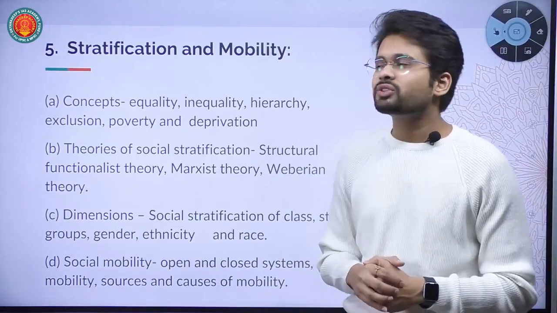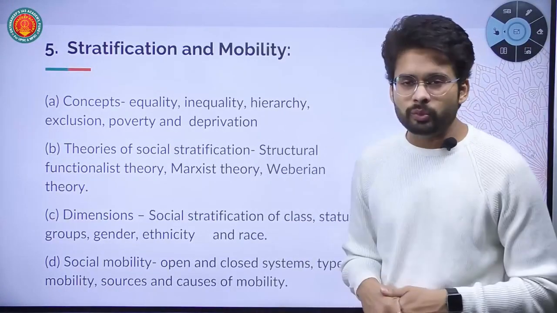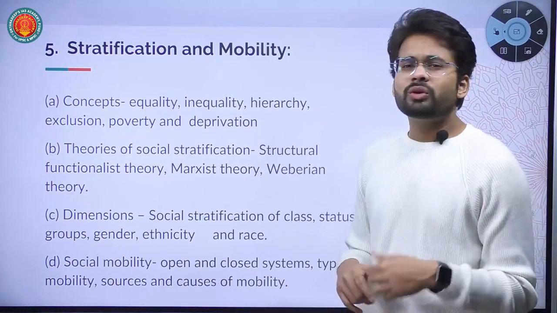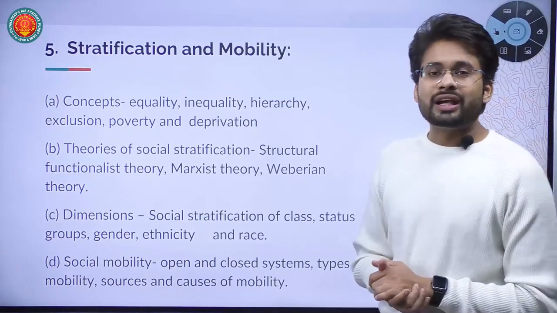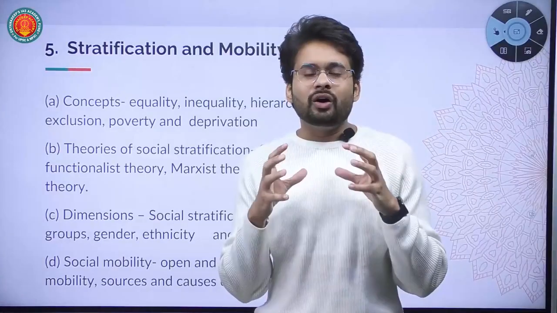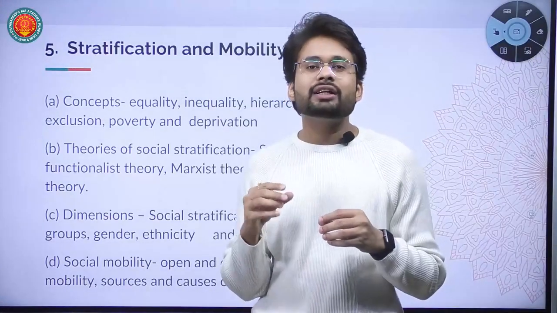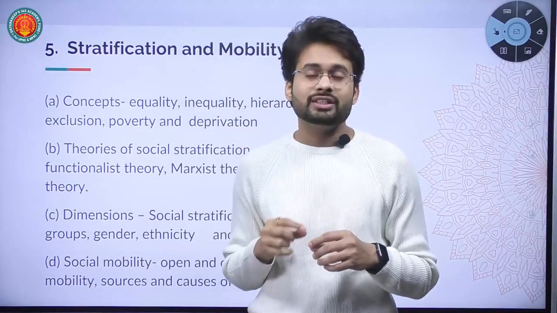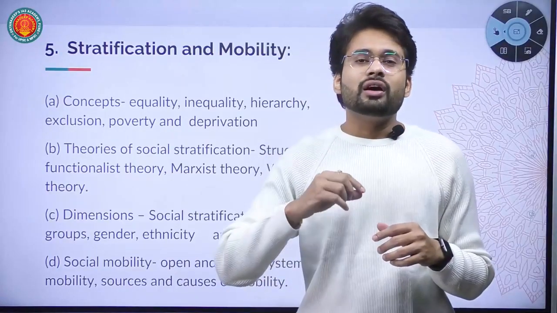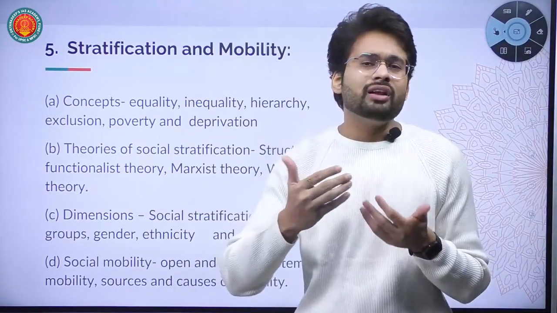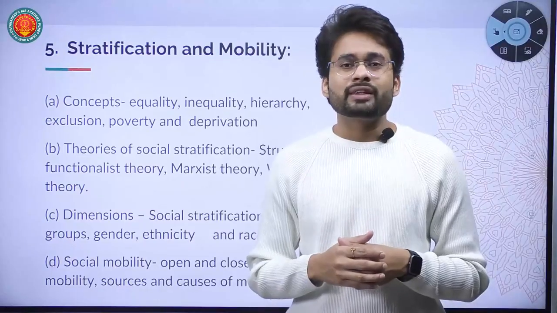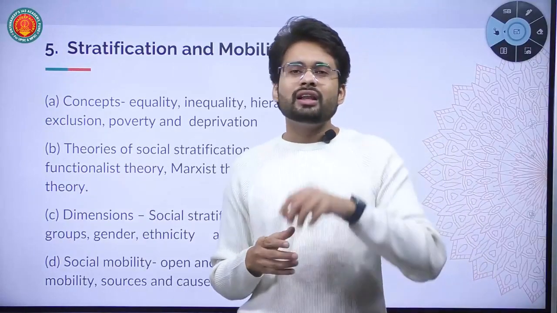Chapter 5 is called stratification and mobility. First of all, what is stratification? Stratification is nothing but organizing the society in terms of strata, the strata which are one over another, in a layered format.